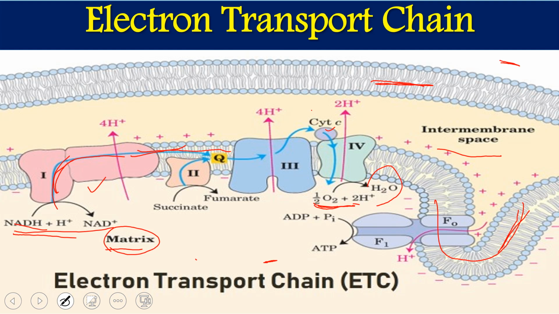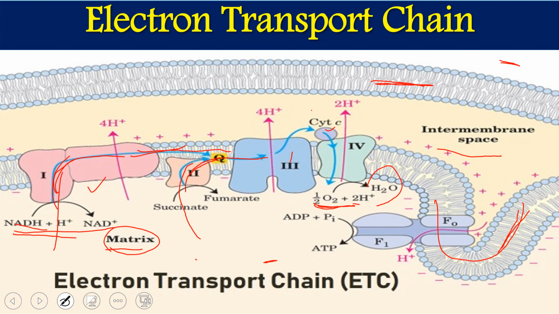And if we are having FADH2, which we normally get during the Krebs cycle, that FADH2 does not participate through complex 1. It participates through complex 2, and then through ubiquinone it gives electrons to complex 3.